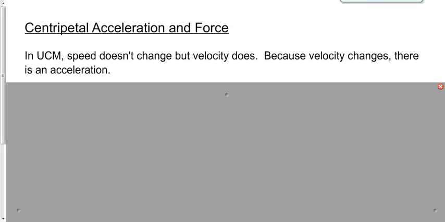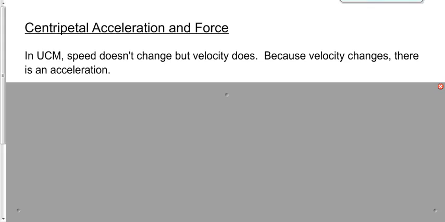If it isn't speeding up and slowing down, if it's going at a constant speed, how is it that we can talk about something like acceleration or force? Well, here's the deal. When we're talking about uniform circular motion, the speed isn't changing, but the velocity is. The velocity is changing because the direction changes. And remember, speed is how fast something's going. Velocity is the rate of change of position. It's a vector. So you can be going at a constant speed, but yet changing direction.